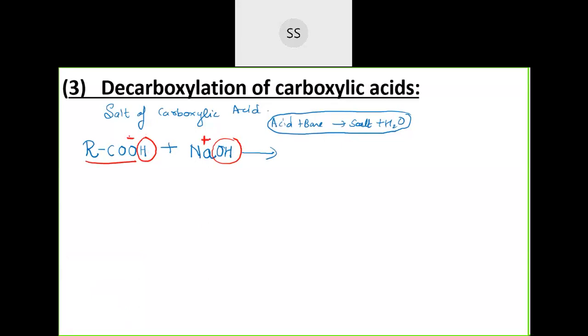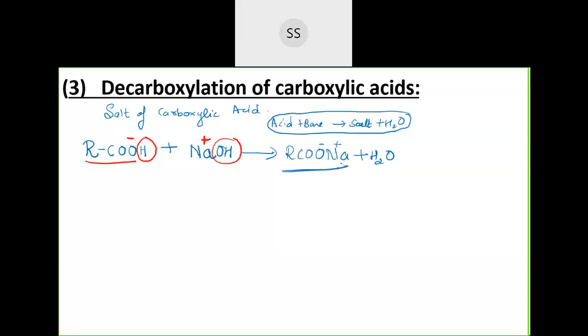So this Na plus will combine with RCOO minus, and you get a salt. That salt is RCOONa, RCOO is minus, Na is plus because it is an ionic bond, plus H2O. This is the sodium salt of carboxylic acid.